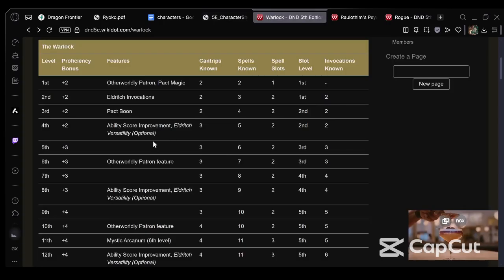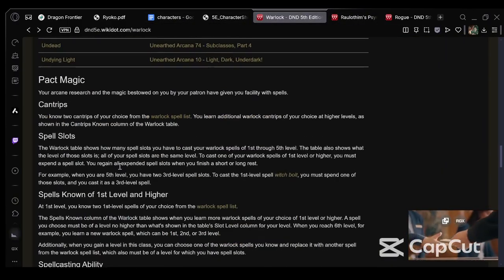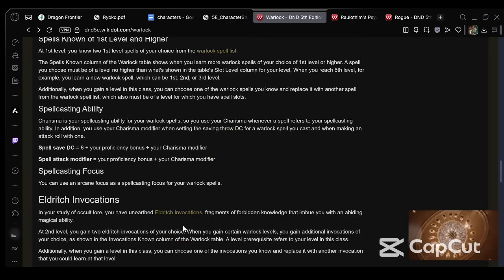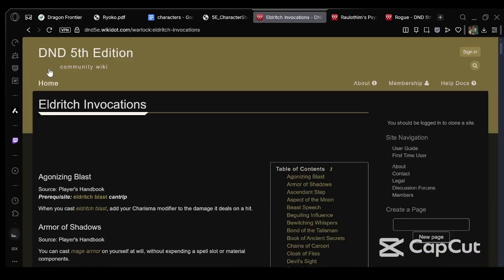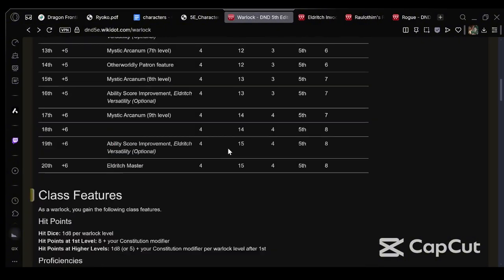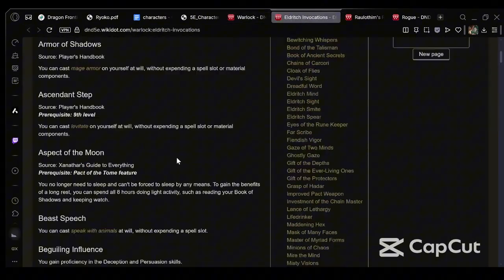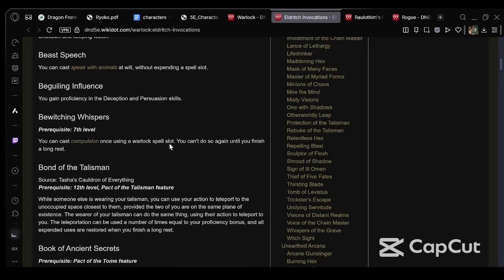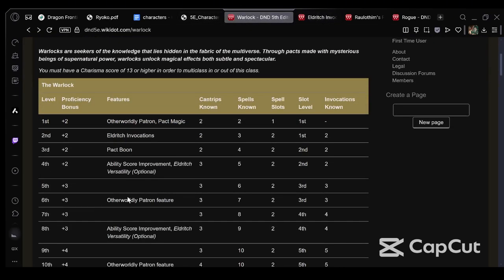Anything else they get at... Oh yeah, they get another invocation. Let's go ahead and do our invocation. What invocation should they have? Where's the invocation? Honestly, why didn't I just open that in a new tab? That'll make it easier. Which one do I think they should go with now? Level 7. We're going to get the level 7 ones now, because he will be level 7 in Warlock. Right? That is when Warlock gets... Yes.